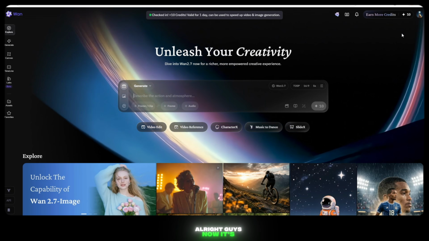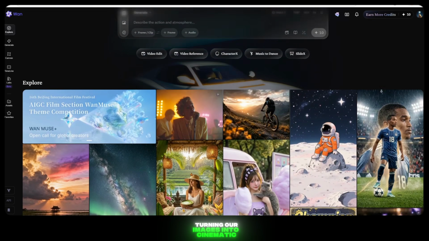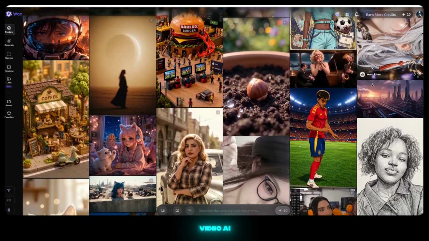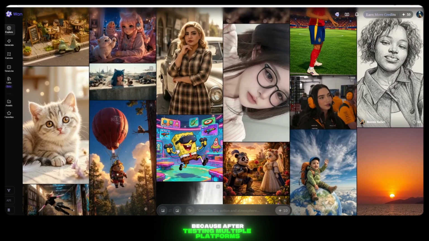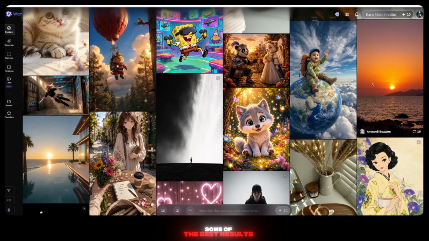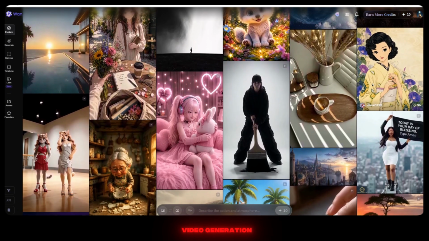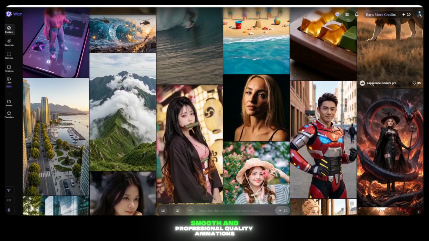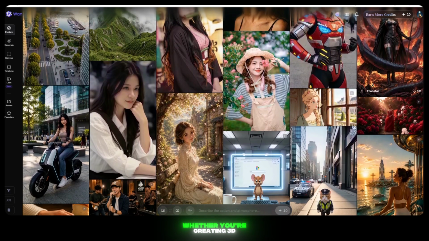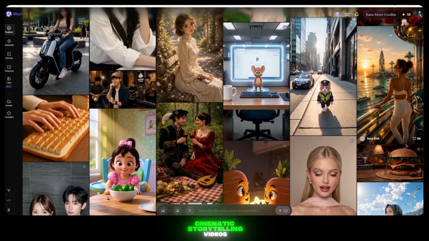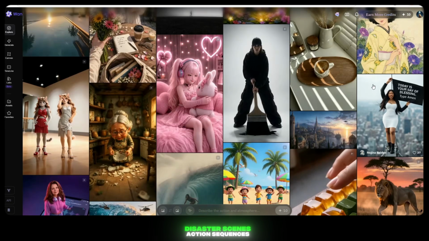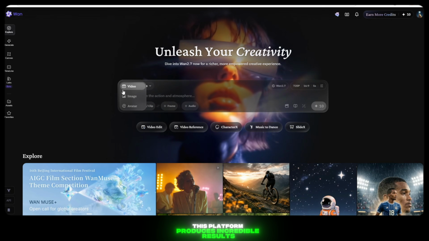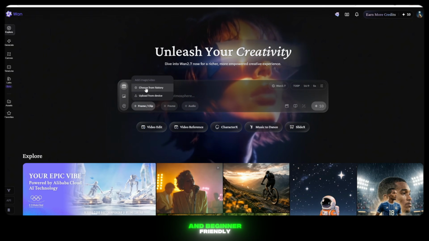Alright guys, now it's time for the most exciting part, turning our images into cinematic AI videos. For today's tutorial, I'm going to use Wan Video AI because, after testing multiple platforms, I found it delivers some of the best results for cinematic image-to-video generation. It offers multiple powerful AI video models capable of creating highly realistic, smooth, and professional quality animations. Whether you're creating 3D animated movies, cinematic storytelling videos, disaster scenes, action sequences, or viral AI content, this platform produces incredible results while keeping the entire process simple and beginner-friendly.